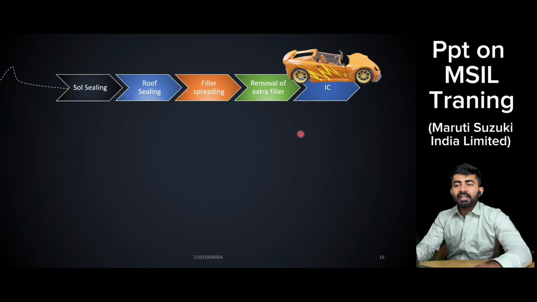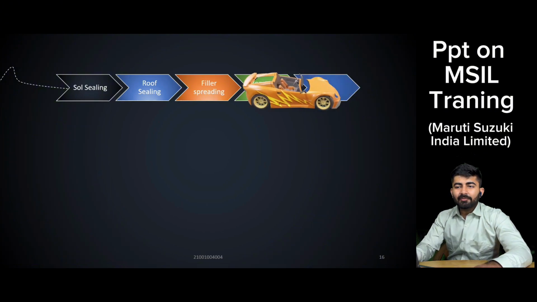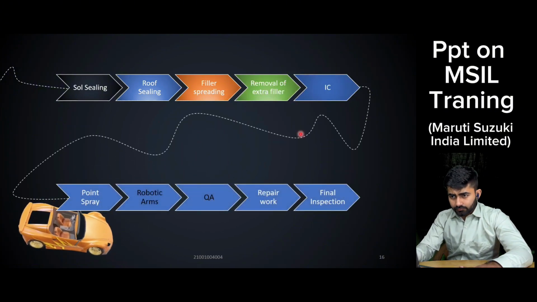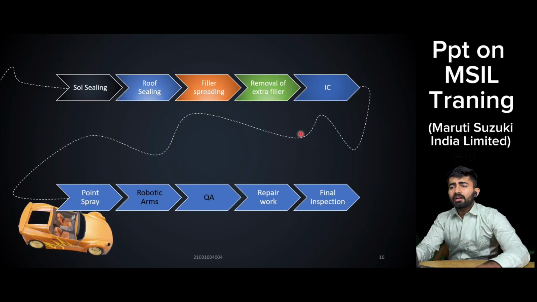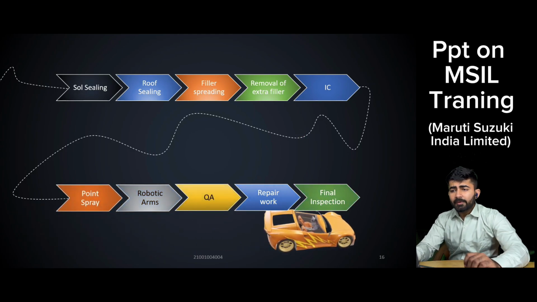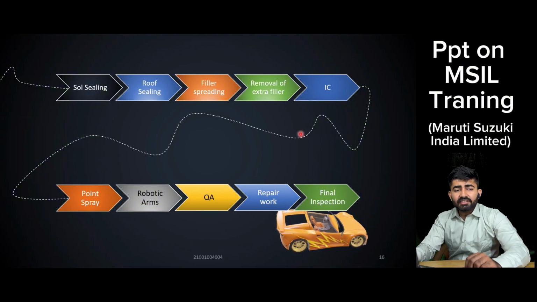Then it goes to the intermediate coat. After the intermediate coat, it goes to the paint spray, and robotic arms work completely in a sequential manner so that the spray is fine over the car surface. Then the quality department works. If there is any repair work needed, if there are any spots, these are marked and removed by polishing or by repainting the car if the damage was very large.